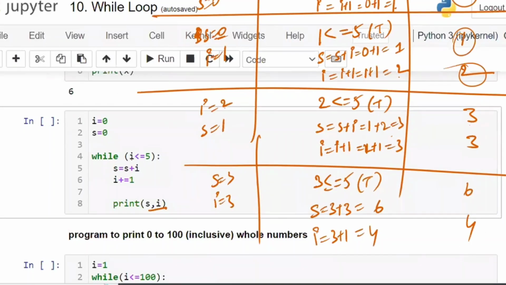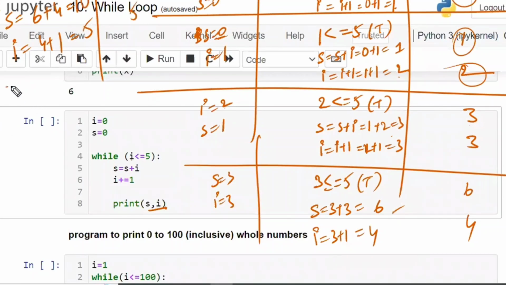Next, 4 is less than or equal to 5. The condition is true. Now S is equal to S plus I. What is the S value? 6 is the S value. What is the I value? 4 is the I value, so S is equal to 10. Now the I value is equal to 4 plus 1, which is nothing but 5. And print 10 and 5.